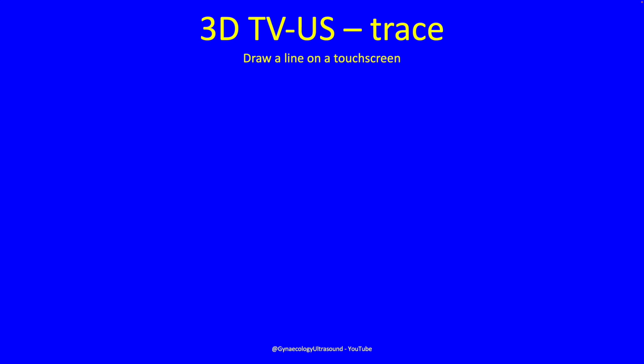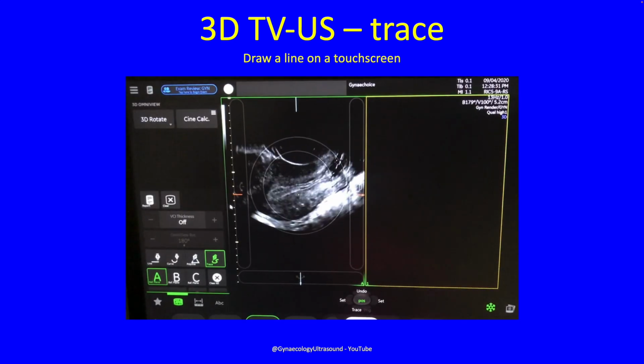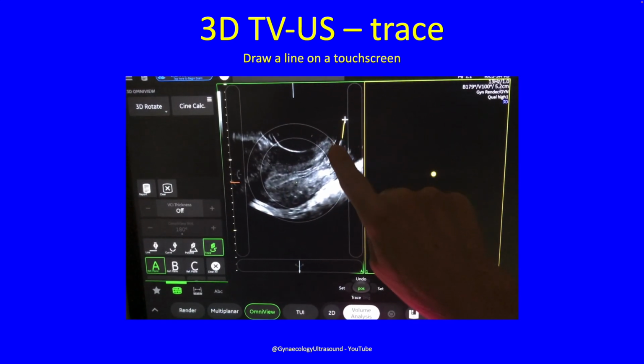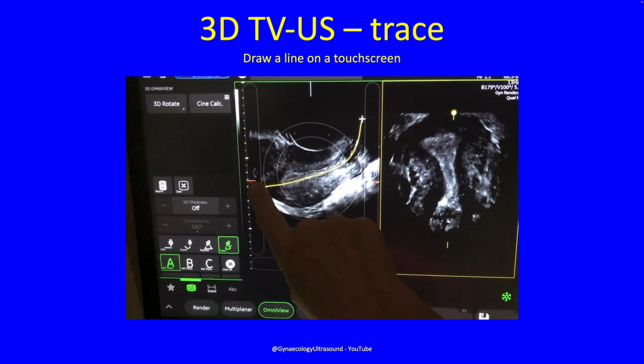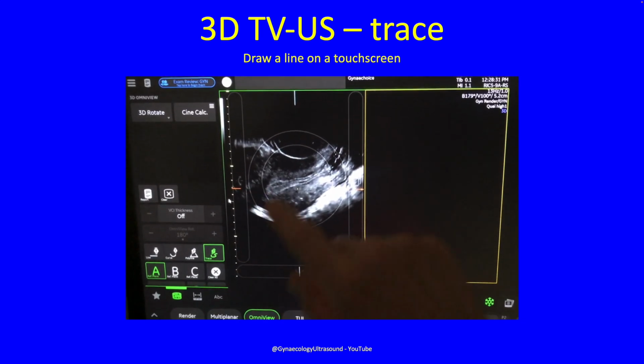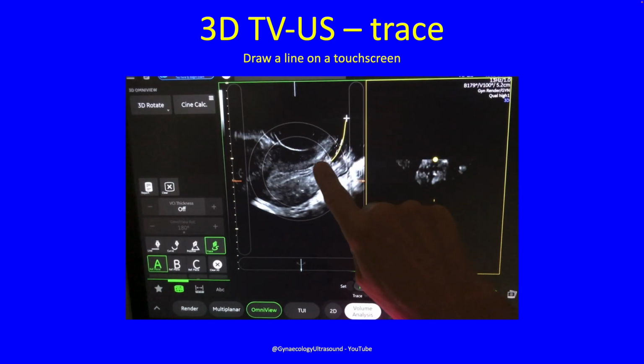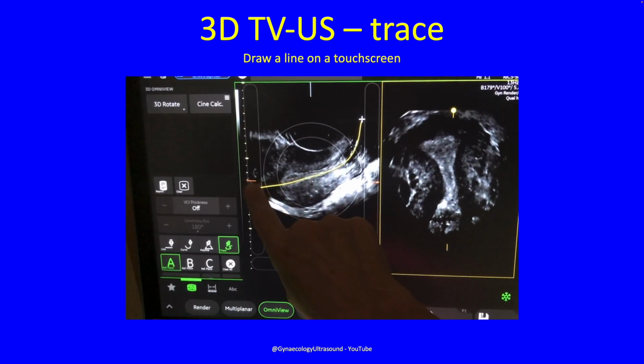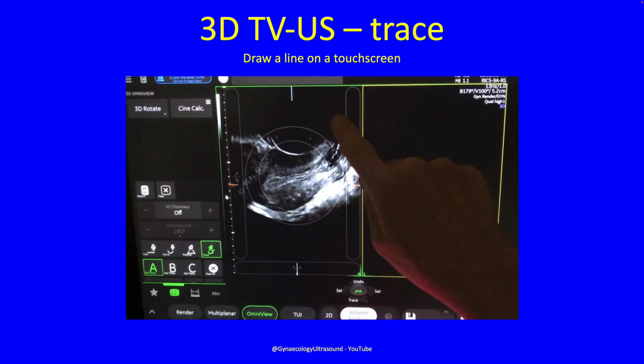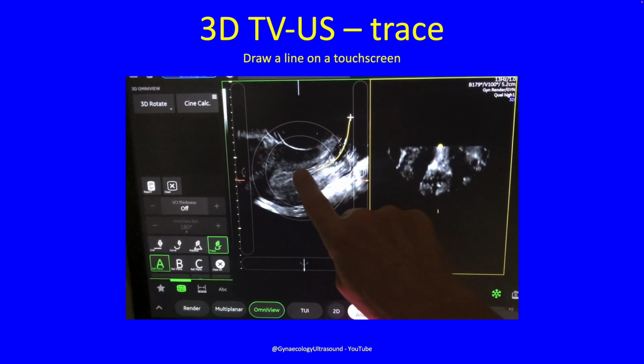There's now also a quicker way to do a 3D ultrasound, and that is on some of the touch screens. You can see me doing that here on a GE Swift. And you can see that just by drawing a line on the longitudinal view of the uterus, you obtain a coronal view. And again, you can look at the endomyometrial junction in some detail.